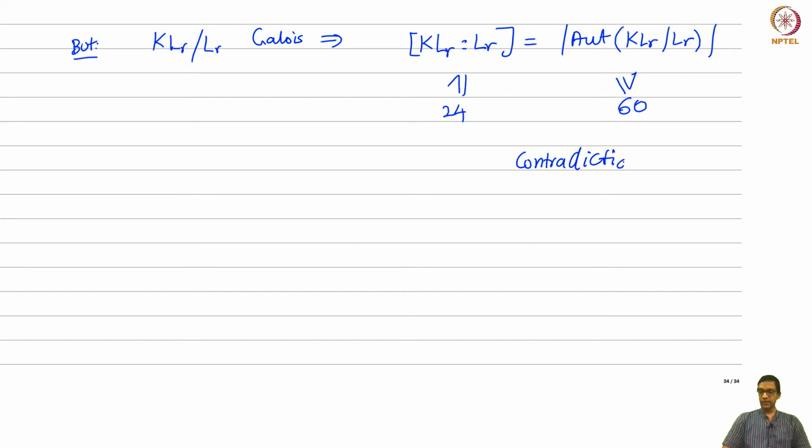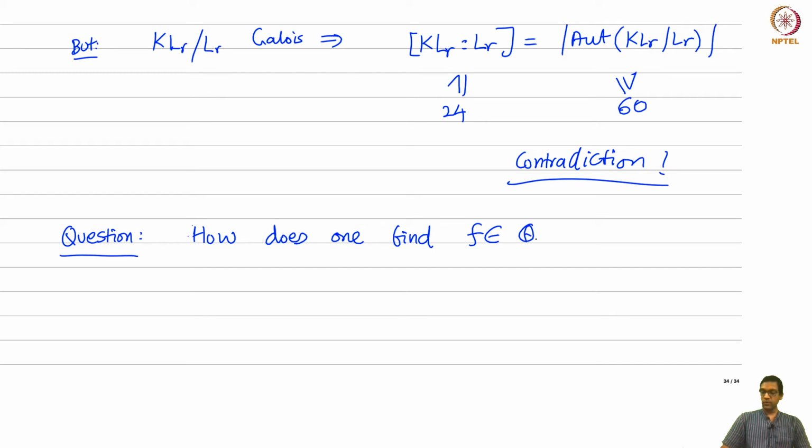So we have managed to show that you cannot hope to express a root of such a polynomial by means of radicals, but this still leaves open the following final question, which we'll answer: how does one find a polynomial whose Galois group is either S5 or A5, right? How does one find a polynomial f in Q[x] such that its splitting field has Galois group over Q which is either S5 or A5? How do you find it?